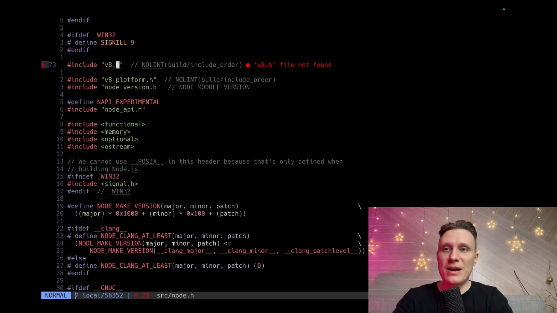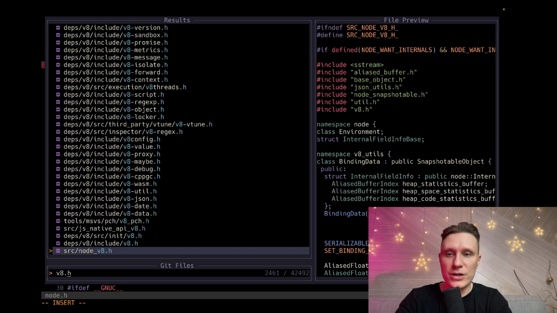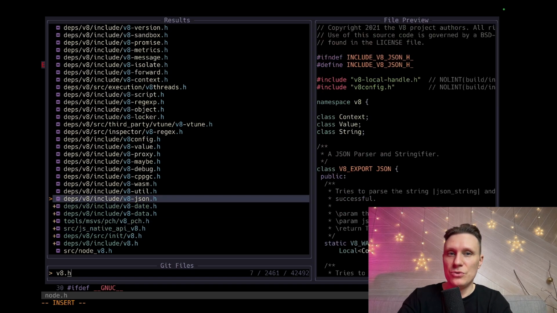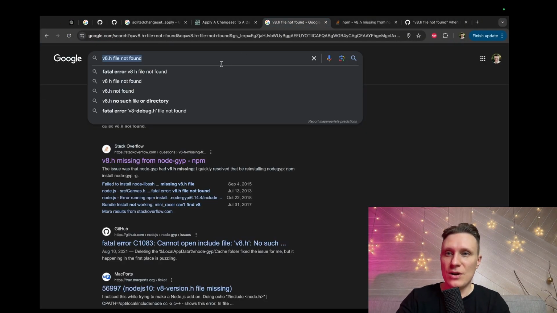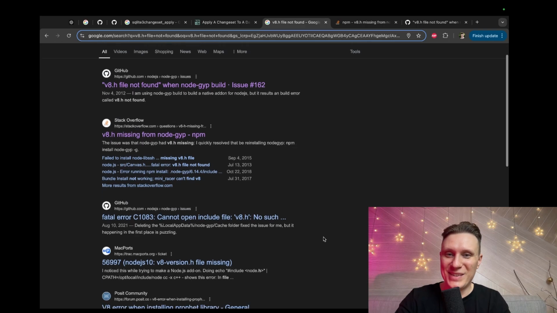I bet I have this .h file inside my... I don't have this file. But how does this compile? Maybe this is a dynamic file. Who knows? V8 .h file not found. Like, ChatGPT, help me. Help me, everyone, help me.